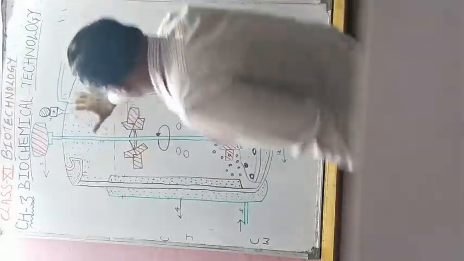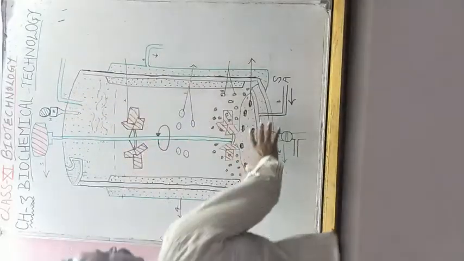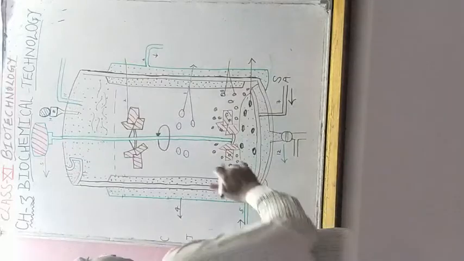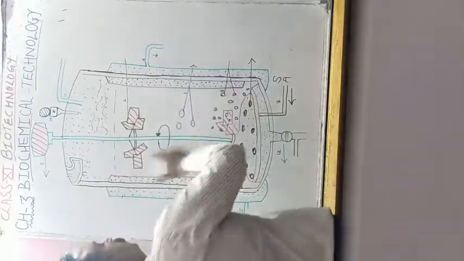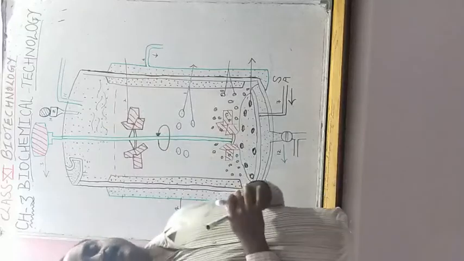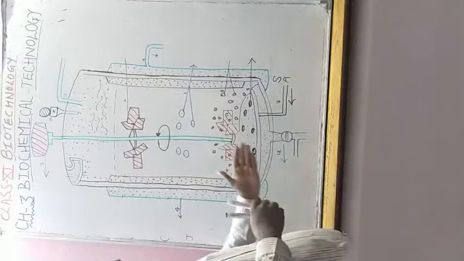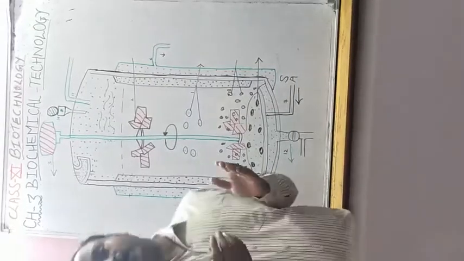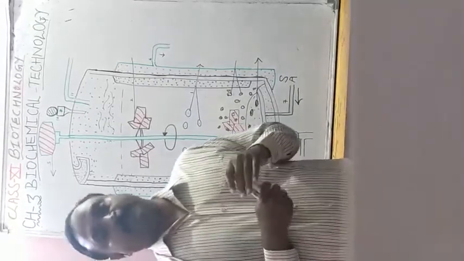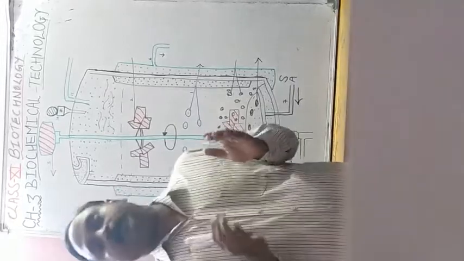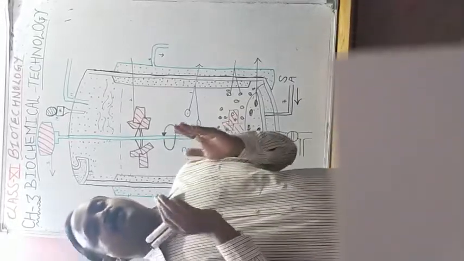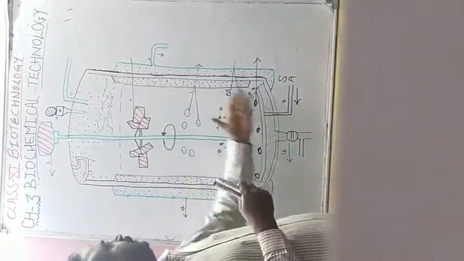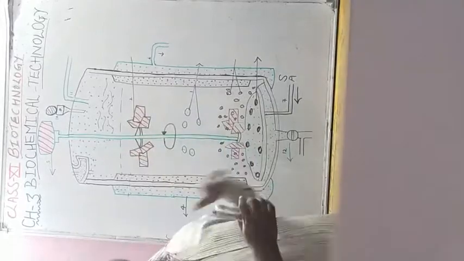So first I will explain to you one by one all the parts of this bioreactor, isn't it? So let us see. This is, student, large scale production. For example, today we produce biofuel or biodiesel with the help of Jatropha seeds, Jatropha plant, and biodiesels are added; today 1/4 biodiesel is used in railway transportation. So first I will explain to you this bioreactor. It is also called biofermenter.